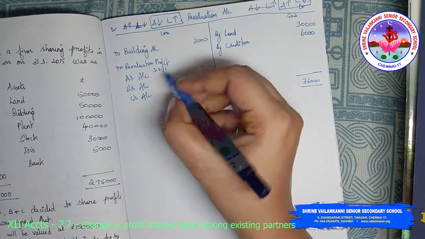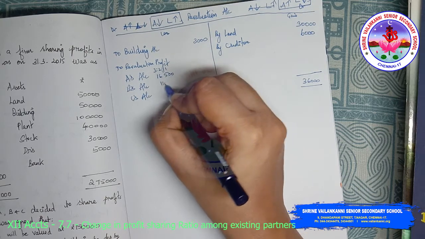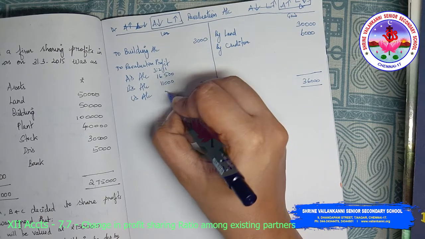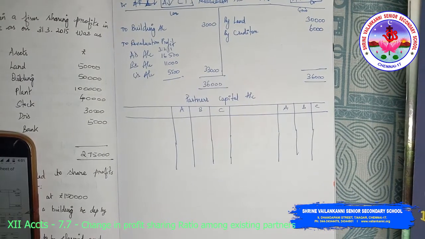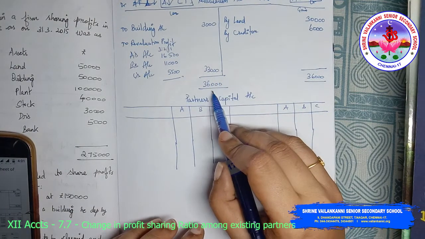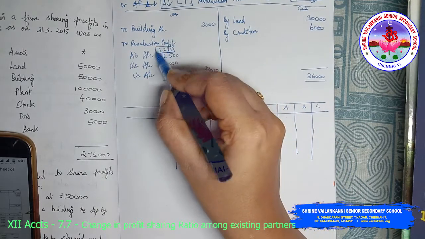So it comes to 16,500, 11,000 and then 5,500. So I have just written the balance and I've segregated that in the old ratio, which is 3:2:1.